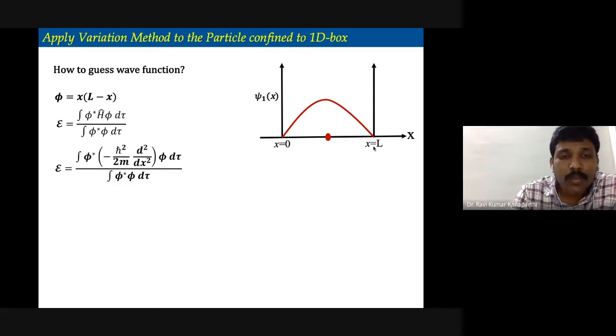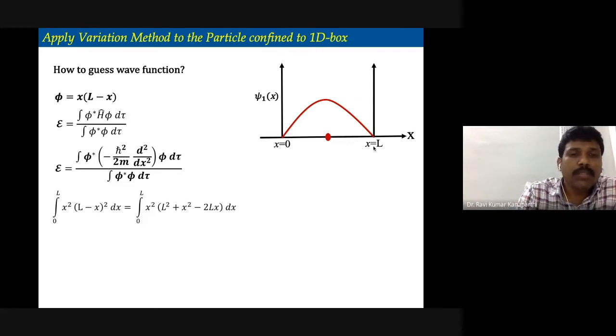Now, what we do is try to evaluate first either the numerator or the denominator. Maybe we can start with the denominator. Here there is no Hamiltonian, therefore we can do this job quickly.